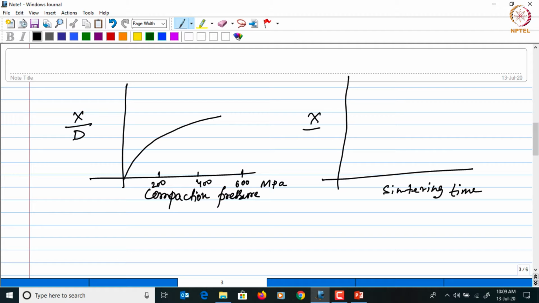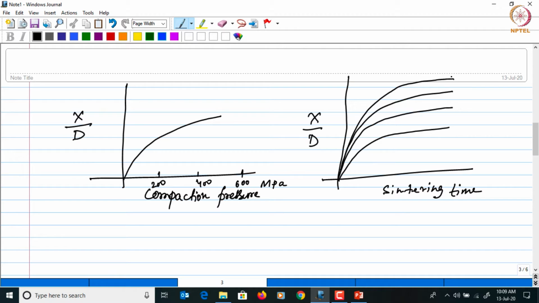So let us now plot the densification with the sintering time and see with different compaction pressure how this densification varies. The first curve is with no pressure.